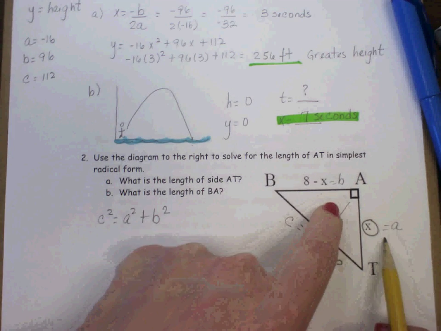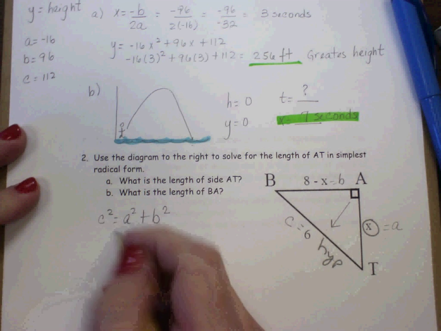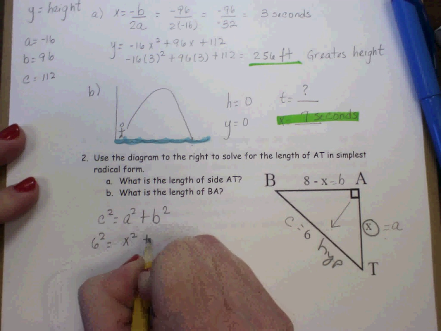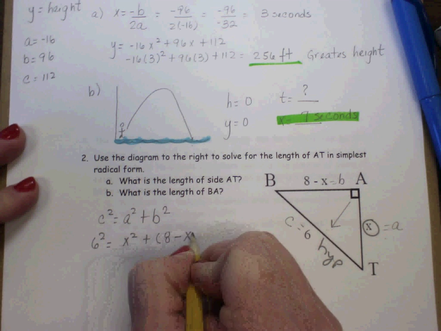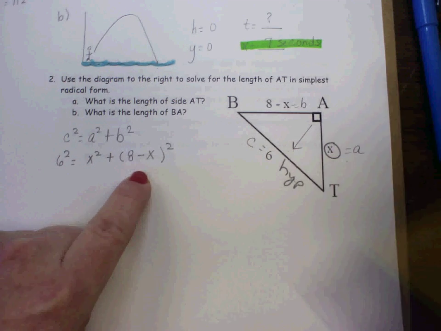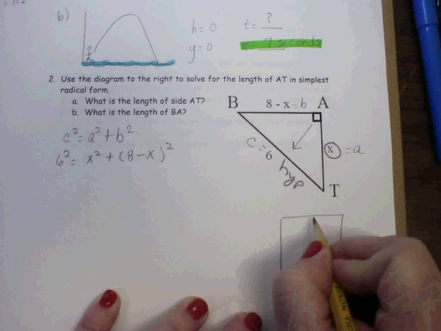So this would be 6 squared plus 8 minus x squared. Now for this, I'm going to do a box. Okay? I'm going to do a box right here. And that would be 8 minus x.